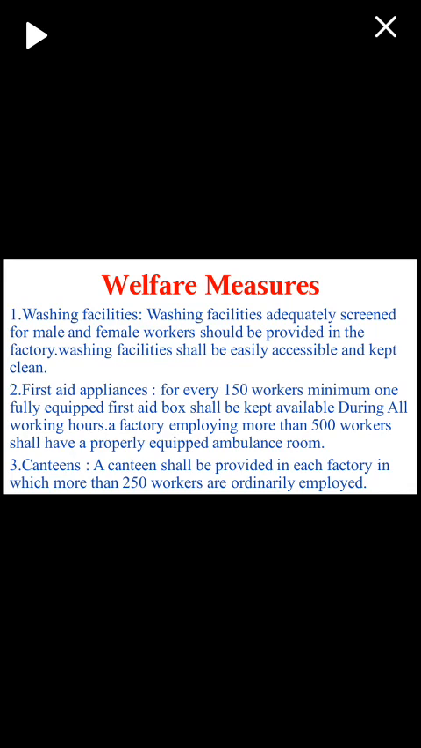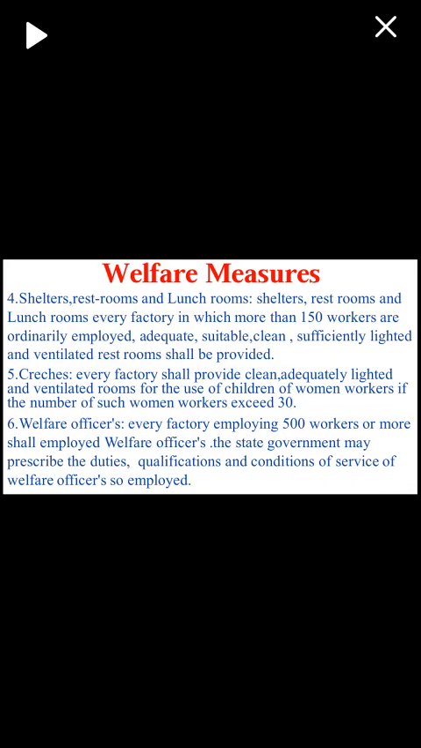Next welfare measures is about canteens. A canteen shall be provided in each factory in which more than 250 workers are ordinarily employed. Next welfare measures is about shelters, restrooms and lunchrooms. Every factory in which more than 150 workers are ordinarily employed. Adequate, suitable, clean, sufficiently lighted and ventilated restrooms shall be provided.